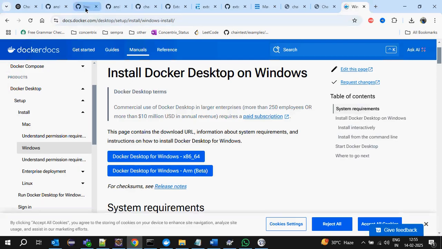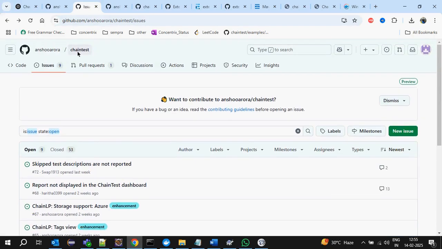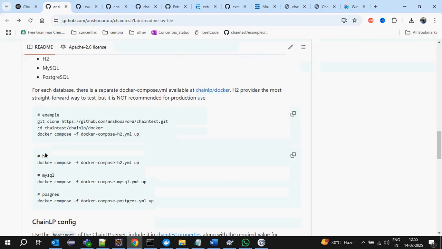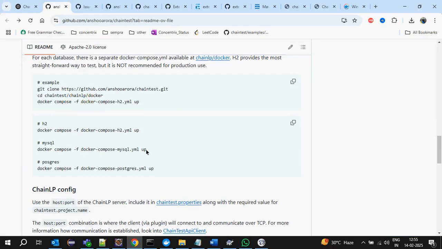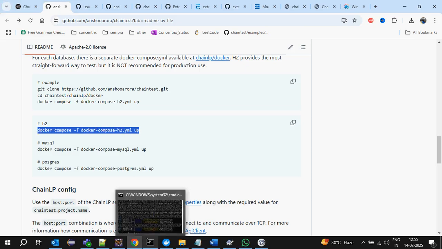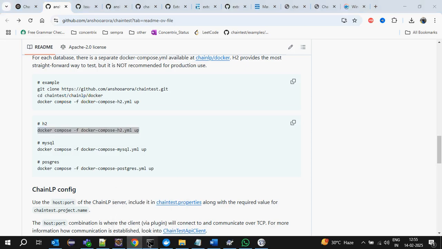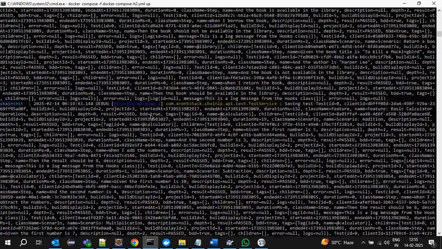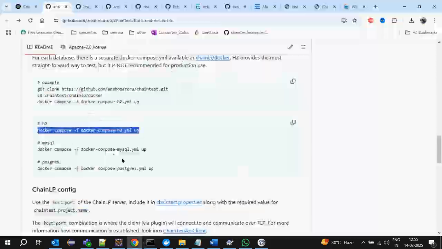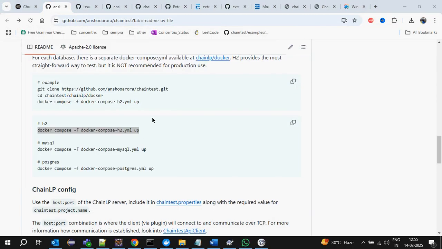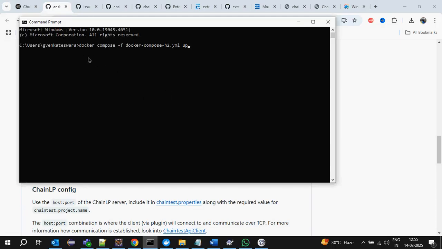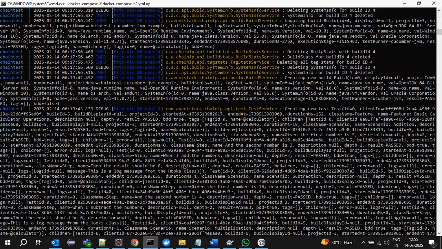Launch it. Now, if I want to start the ChainLP server, either we can use a MySQL server or Postgres if you have one. Currently I don't have, so I am using H2 only. Just open the command prompt. I have already launched it. Give this command, that's it: docker compose, copy, paste and press enter. It will start this.